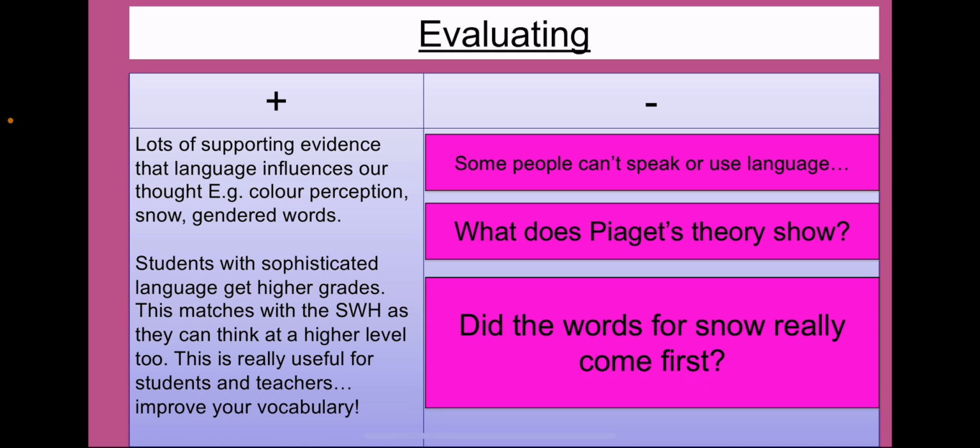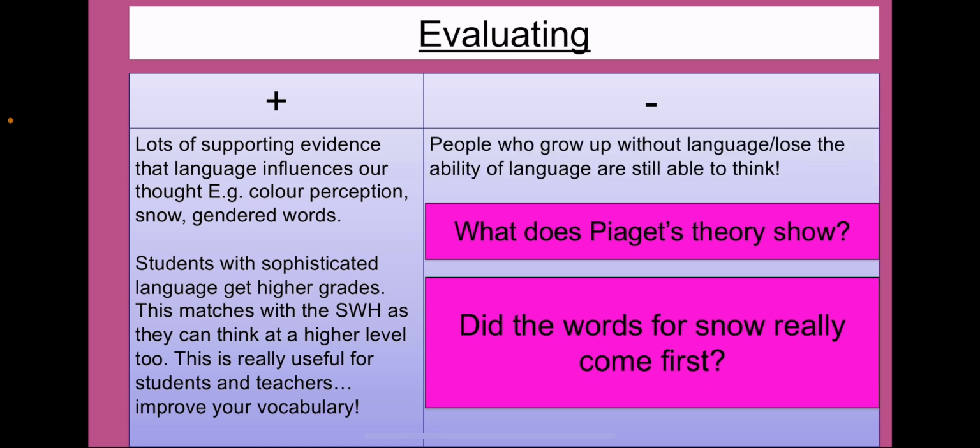Well, what about people that can't speak? People that have grown up or been born without language or lose the ability of language do not lose the ability to think. Therefore, there must be a crossover here that the theory is not considering. Is it a case of that thought is developing at the same time as language? Does thought come first? It kind of just shows us that maybe the language is not necessarily influencing the thought as much as we think.